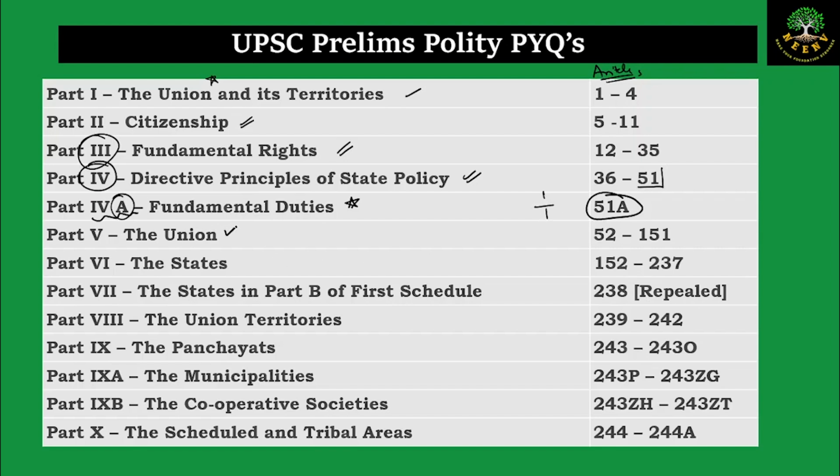Then 5 is with respect to union. Then 6 is with respect to the states. And again the important ones are 8 is with respect to the union territories. 9 is with respect to the panchayats. 9A is with respect to the municipalities. 9B is with respect to the cooperative societies. And 10 is with respect to the scheduled and tribal areas.